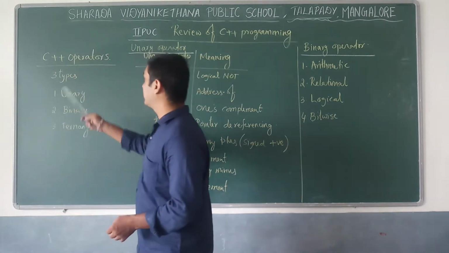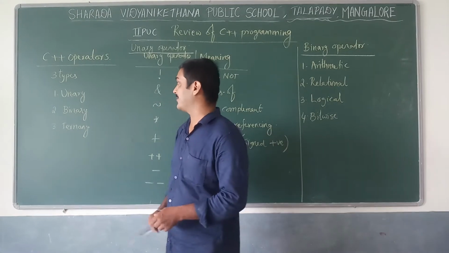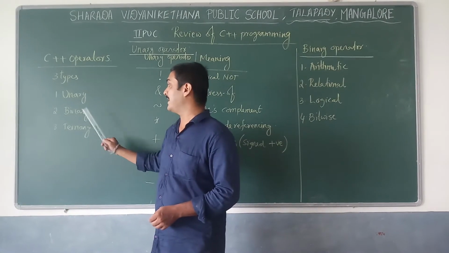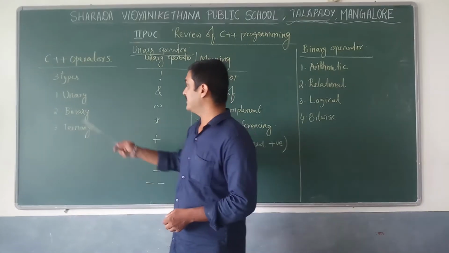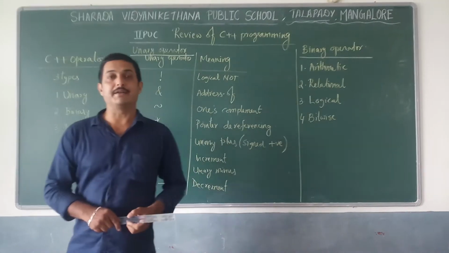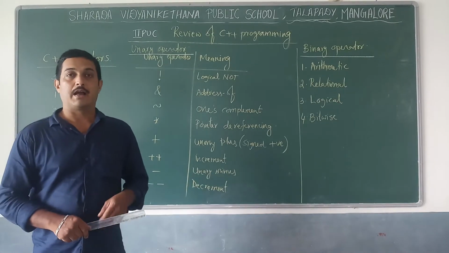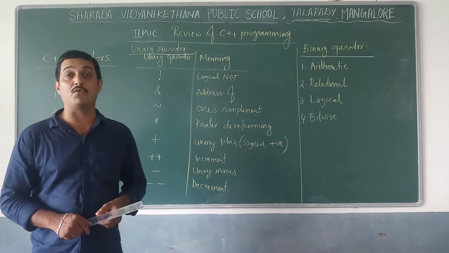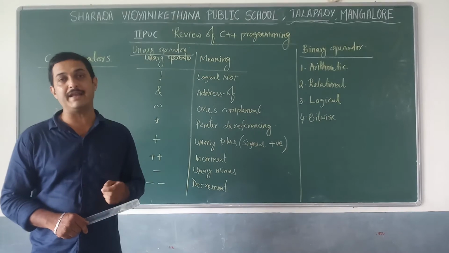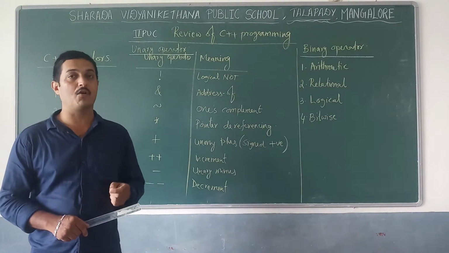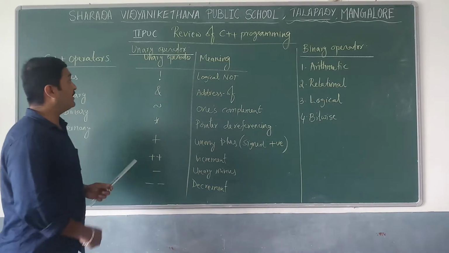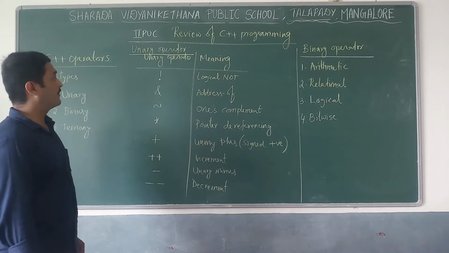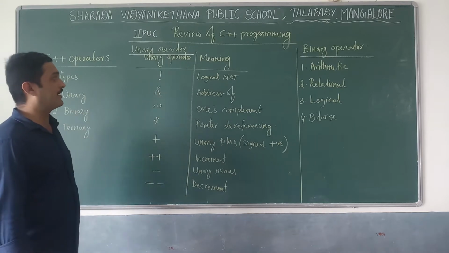There are three types of operators: unary operator, binary operator, and the third one is the ternary operator. A unary operator is an operator, a symbol, which acts upon only one operand. That is why it is called a unary operator. And here are some unary operators.